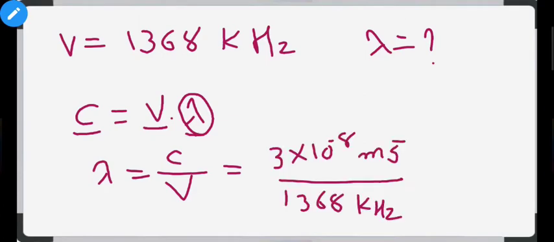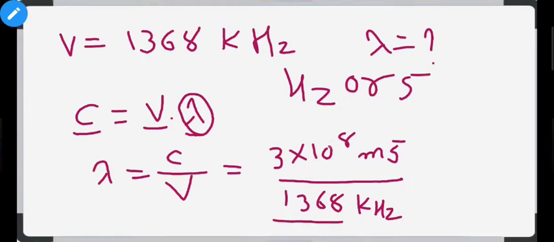So c is equal to 3 into 10 raised to 8 meters per second, divided by ν, which is equal to 1368 kilohertz. Now as mentioned earlier, we can use hertz or centimeter inverse. So we have to convert this kilohertz into hertz, because our first value, c, uses second as the unit.